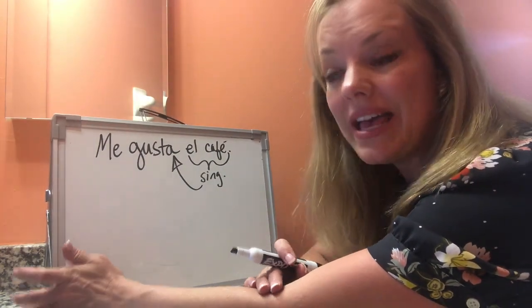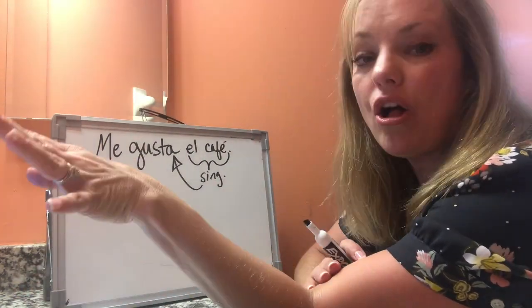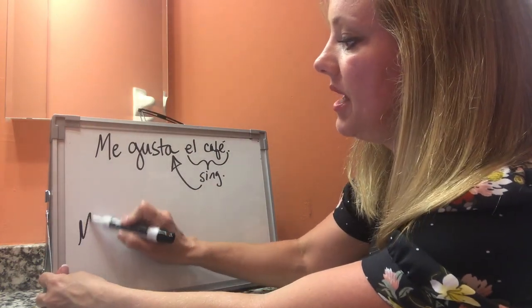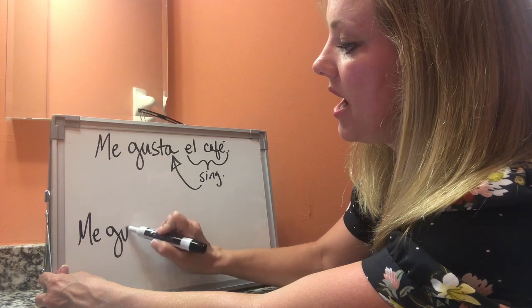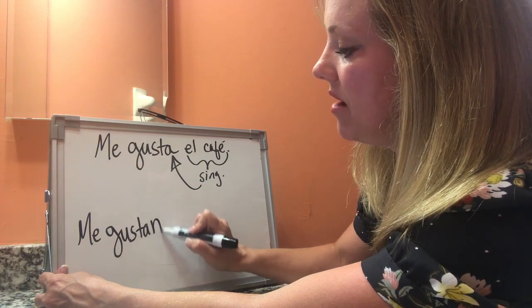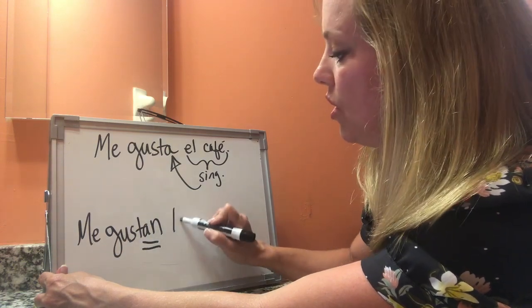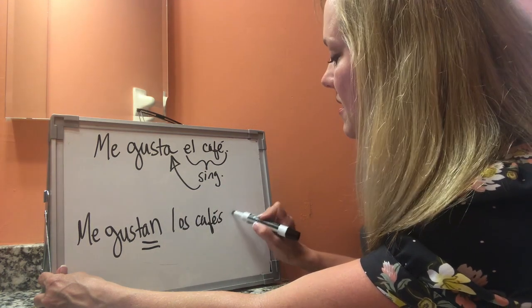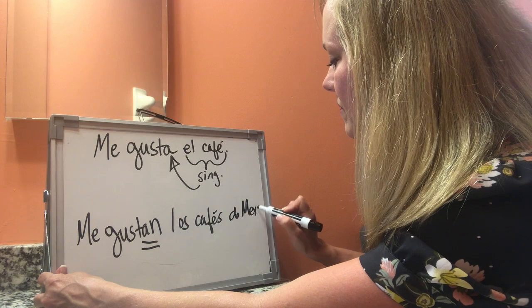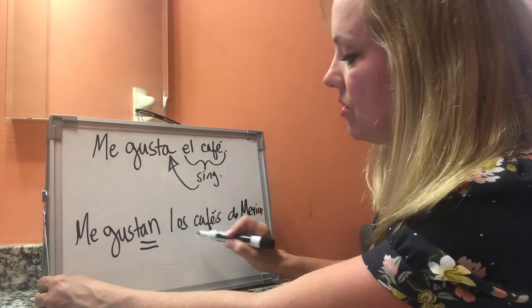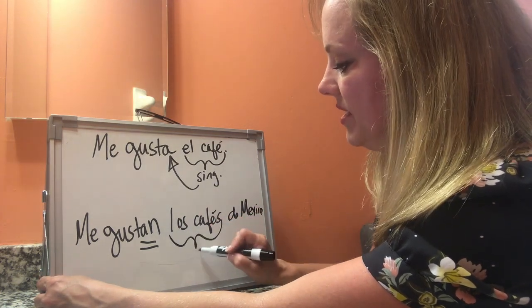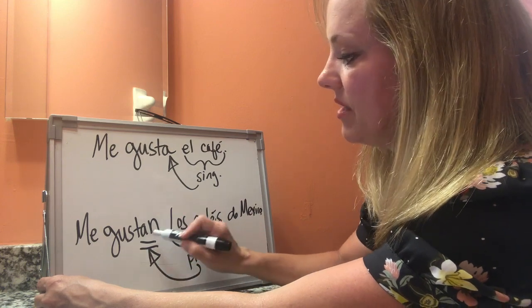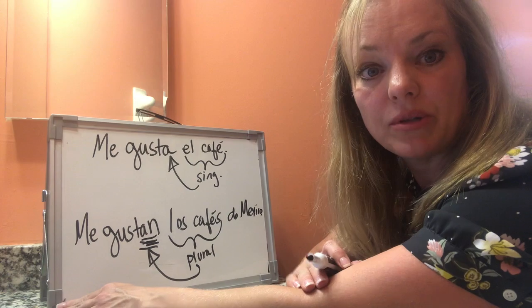Now, if I said I liked all coffees from Mexico, for example, okay, then I would say me gustan los cafés de Mexico. Okay? So, because this is plural, our verb is conjugated in third person plural.